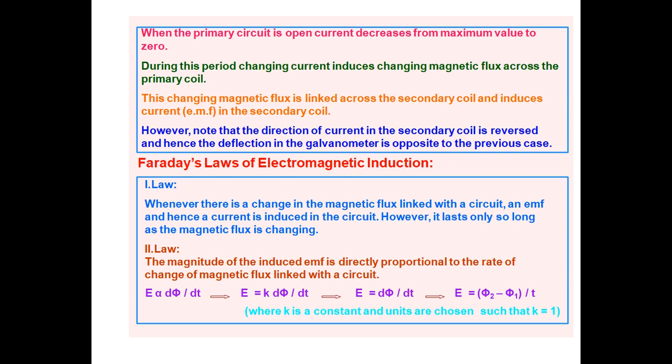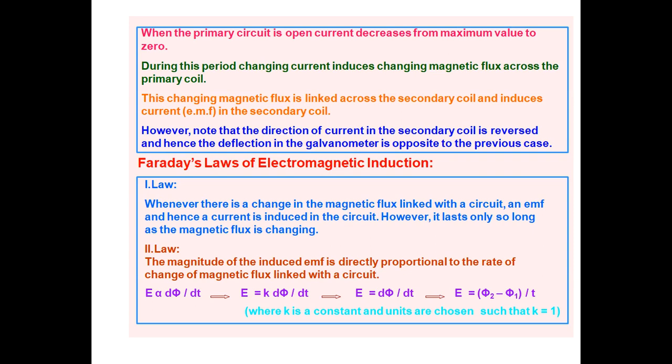Whenever there is a change in magnetic flux linked with the circuit, an EMF is induced, and hence the current is induced in the circuit. However, it lasts only so long as the magnetic flux is changing.